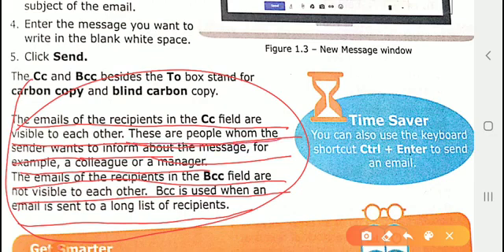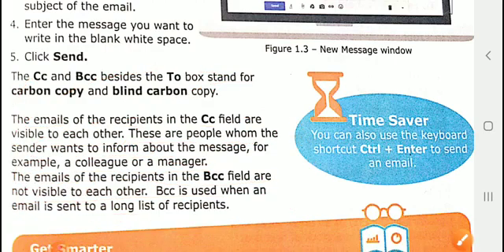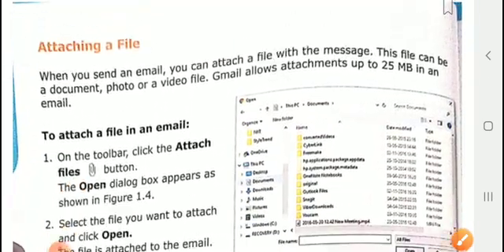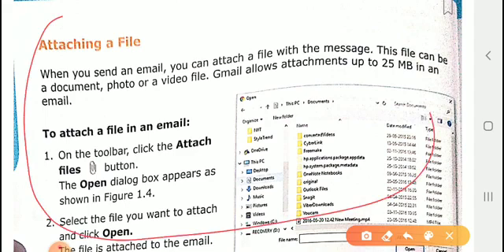These are people whom the sender wants to inform about the message. Okay, that is called CC. And if you want to send to a bigger, long list of recipients, then you have to select the BCC. Okay, then after that, how can we attach a file to an email?